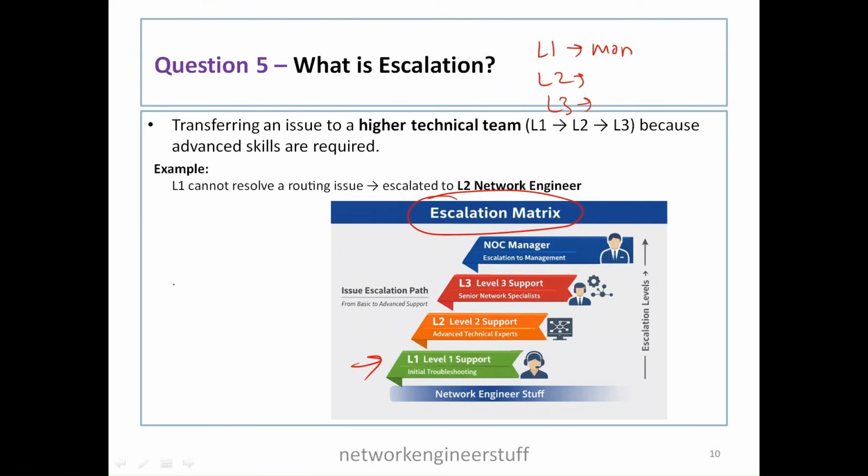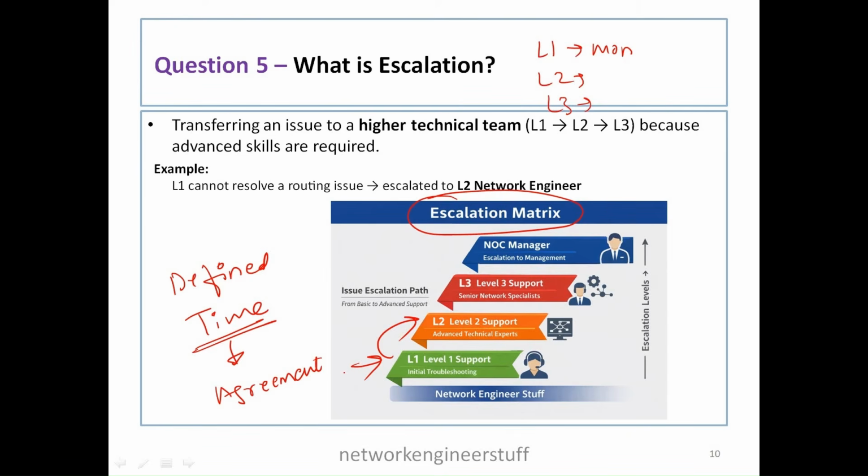But if it is not able to resolve the issue within the defined time, there will be some timeline defined, which will of course be defined in some agreement. Let's say the timeline is 15 minutes. Now let's say in 15 minutes the L1 support team is not able to resolve the routing issue. Then the L1 team should escalate this issue to the L2 team, and then the L2 team will take care of that.